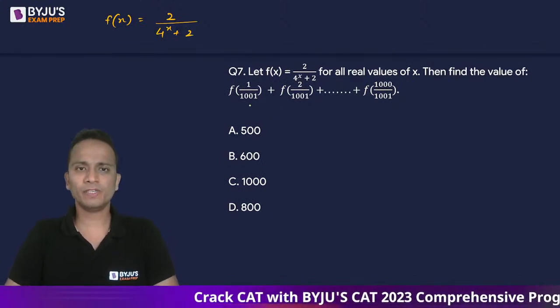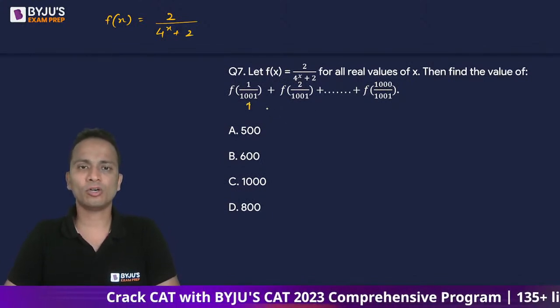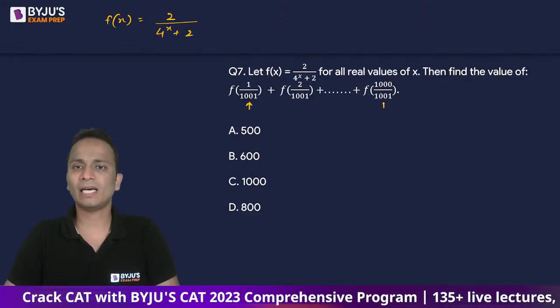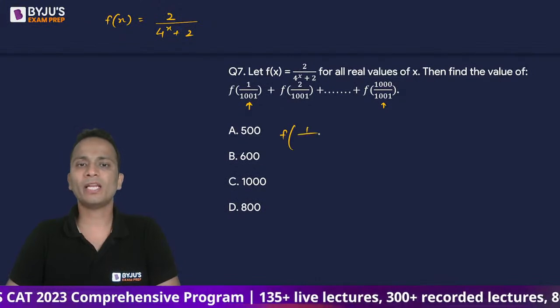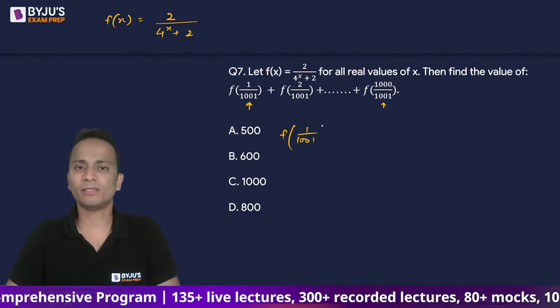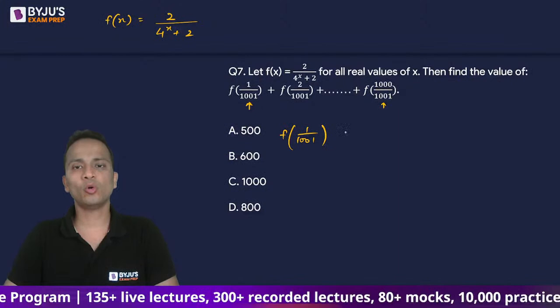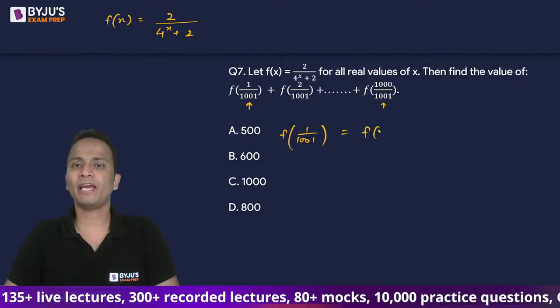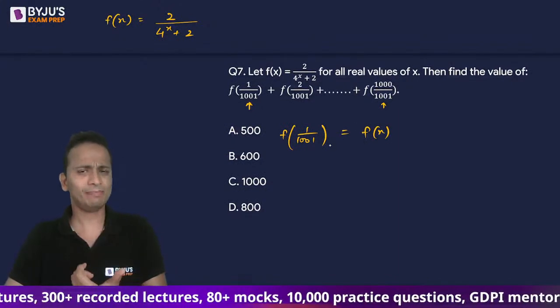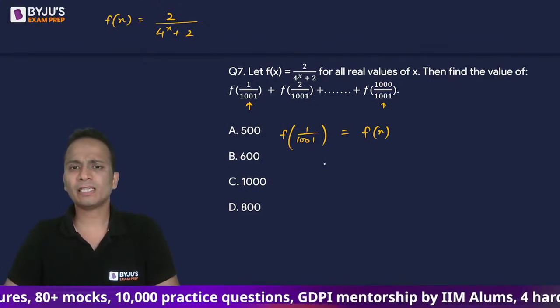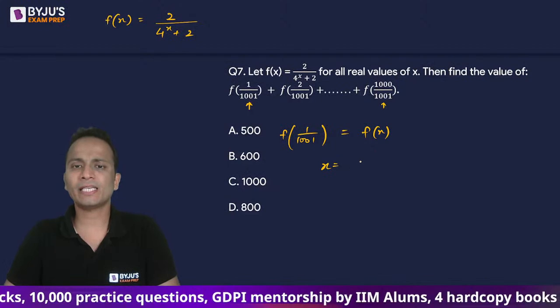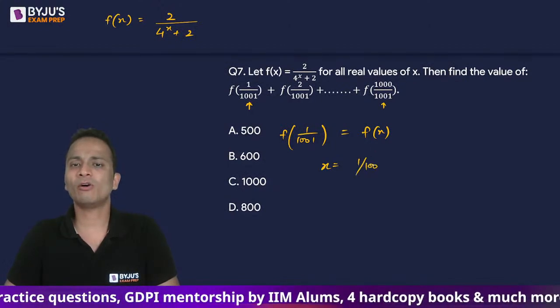So what I'll observe is inside the bracket of the first term and the last term. So f of 1 upon 1001. Okay, so let's say this is f of x. ठीक है, मैं इसको f of x assume कर रहा हूँ. That means I'm considering x as 1 upon 1001.